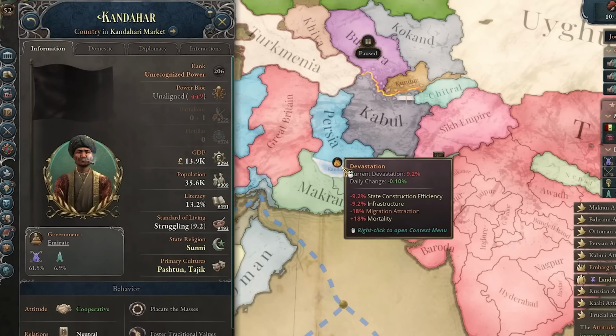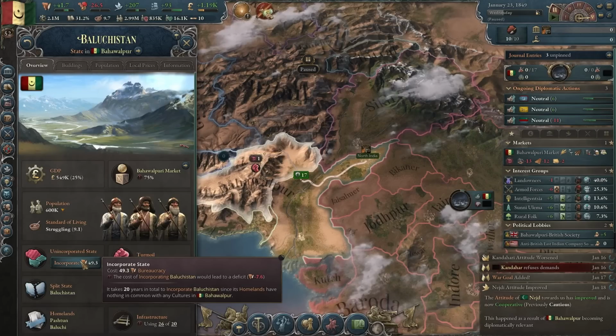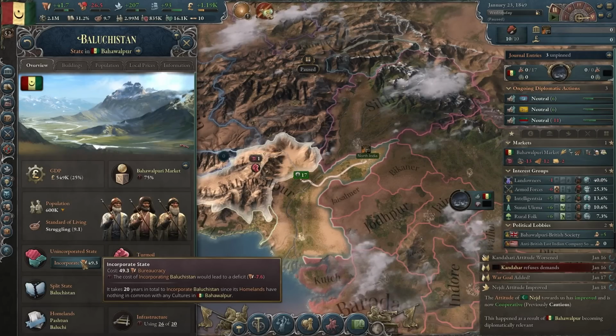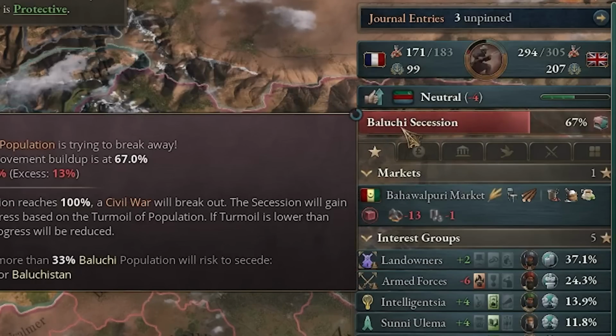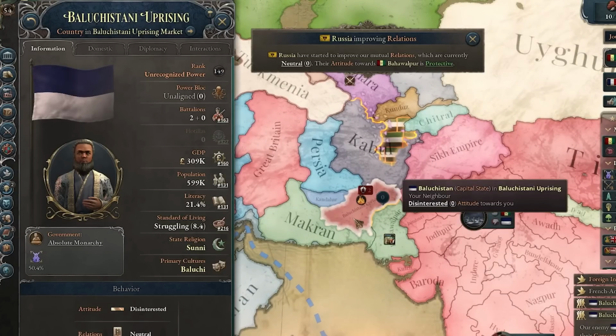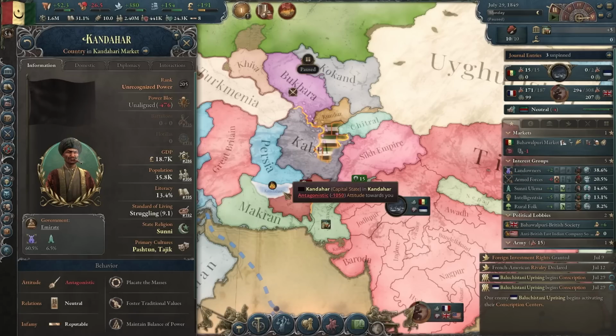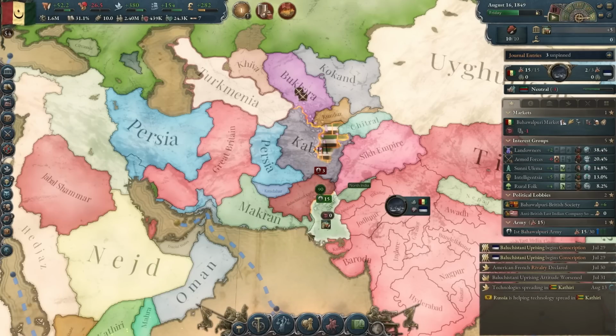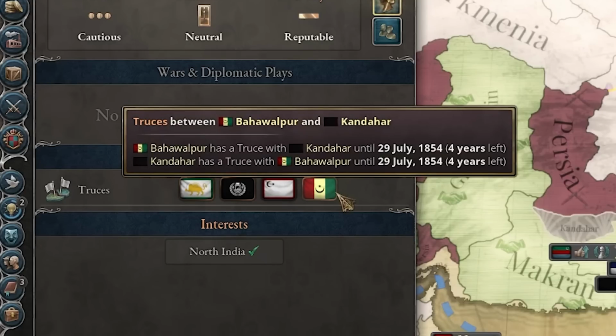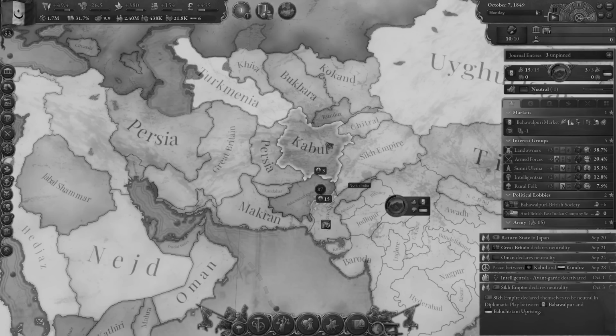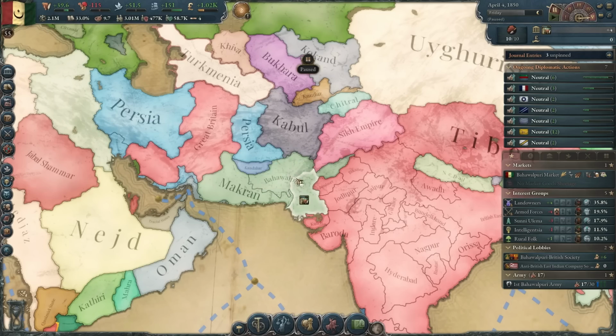In the meanwhile, let's take over Kandahar. And maybe I should start building some government administration to integrate all those states. And now I'm getting a Baluchi succession. Wait, what? So because I got a Baluchi succession, for some reason I immediately white peace with Kandahar. I'm pretty sure that is a bug. Well, yeah, that was pretty weird. And now I have to wait 5 more years before I can attack them again. Yeah, that right there is completely stupid. At least we got rid of that revolt.